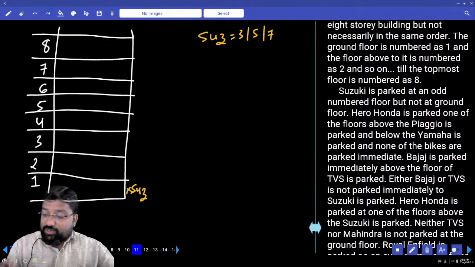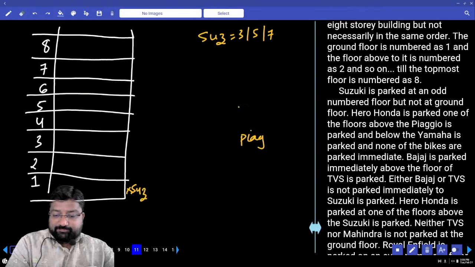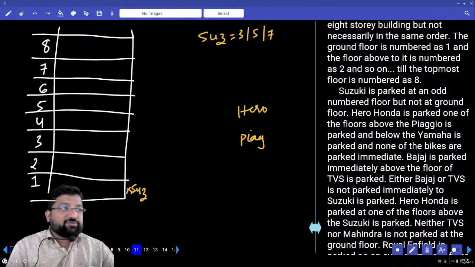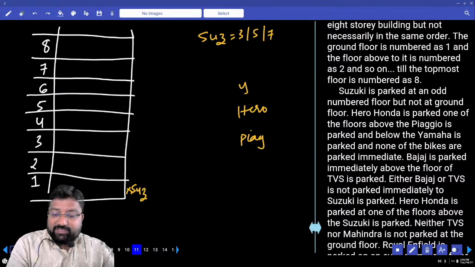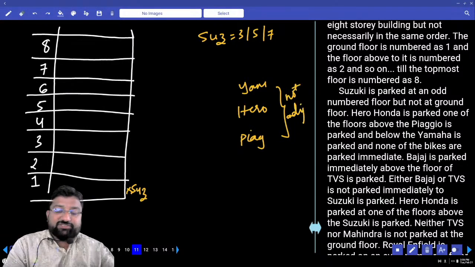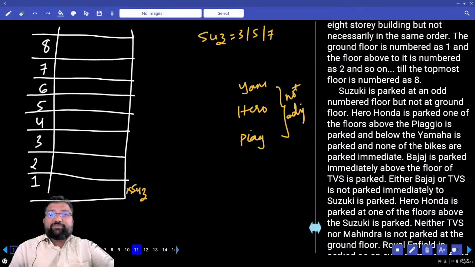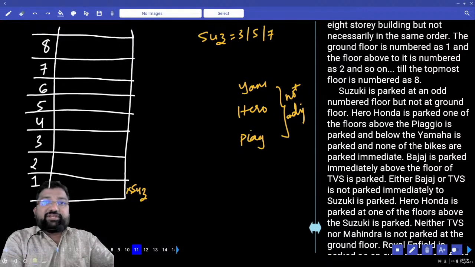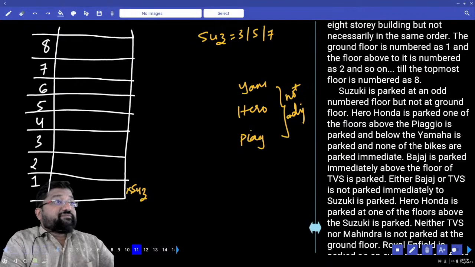What did he say? Hero Honda is parked on one of the floors above Piaggio and below Yamaha. But all the three are not adjacent. Their positions are not adjacent. Is this clear? So when they are not adjacent, can you please tell me how many floors minimum these three bikes will cover? 5 floors. Minimum 5.